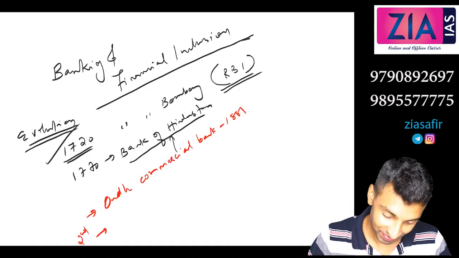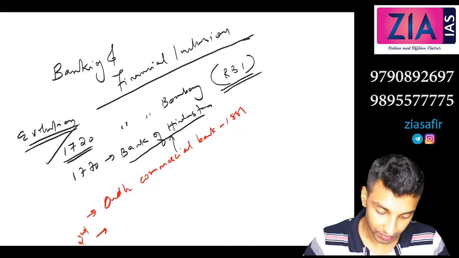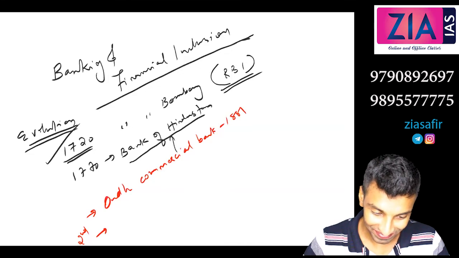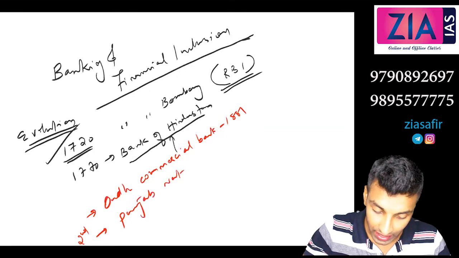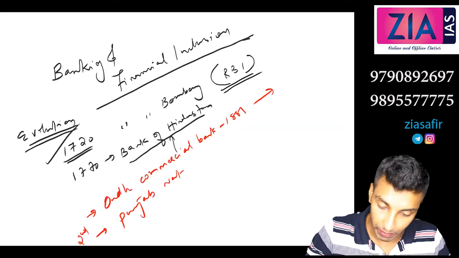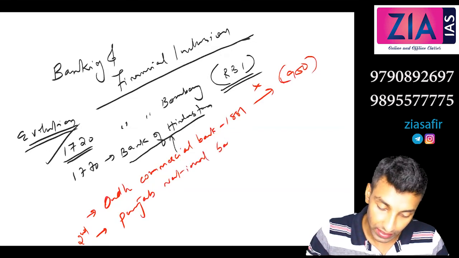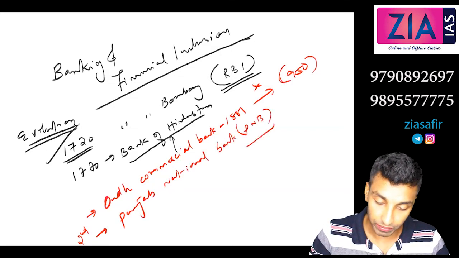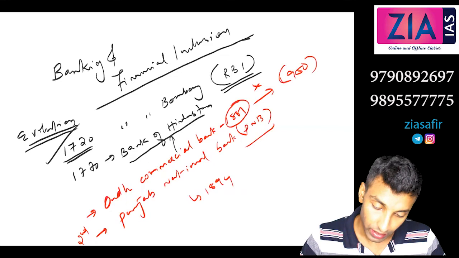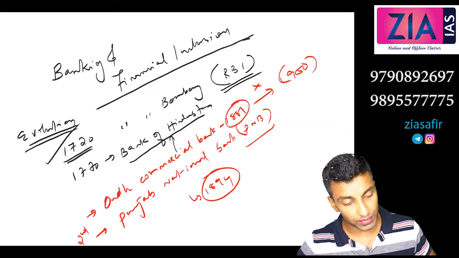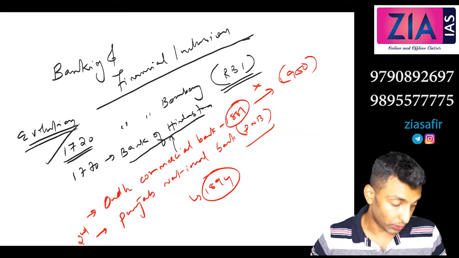No. Bank of India? No. PNB. Yeah, PNB, Punjab National Bank. See, this Awadh Commercial Bank actually closed, wound up in 1950, so we are not discussing this. So Punjab National Bank is the second bank. Which year? 1894. This one 1881, this is 1894. Sometimes you may be asked to arrange chronologically, so you should know the years also.